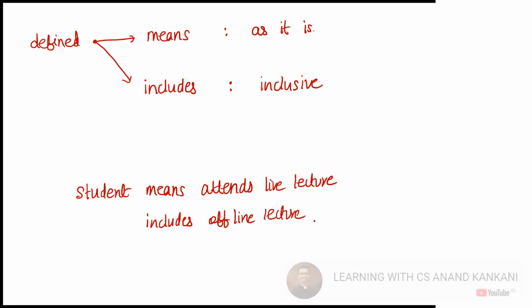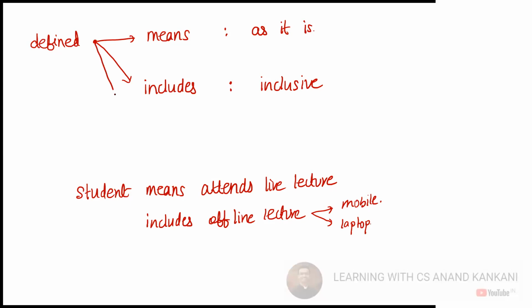Now whether the student watches the offline lectures on the mobile phone, फिर भी वो मेरा student है. If the student watches the offline lectures on the laptop, फिर भी वो मेरा student है. आ रहा है आपको समझ में? Guys, do you get this? Right? So definition inclusive. Okay.